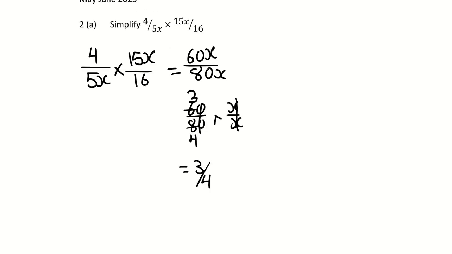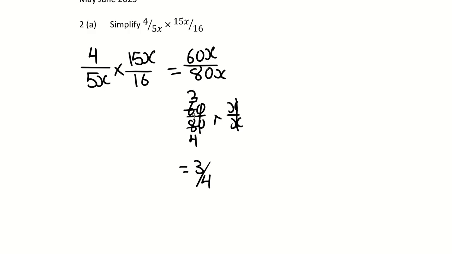May, June 2023, paper 2, number 2. They said to simplify 4 over 5x multiplied by 15x over 16. Now, if you're not good with division or fractions, I would multiply it out first. 4 by 15x is 60x, 5 by 16x is 80x. I separate, I put the numbers over the numbers and the letters together. The relationship between 60 and x is multiplication, and 80 and x is multiplication. So 60 over 80 multiplied by x over x.